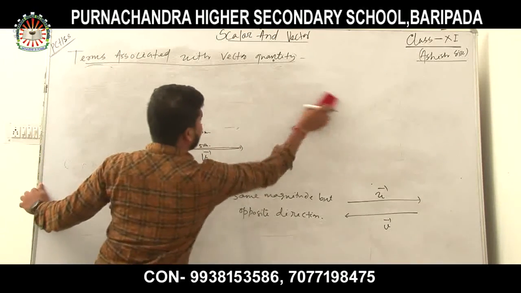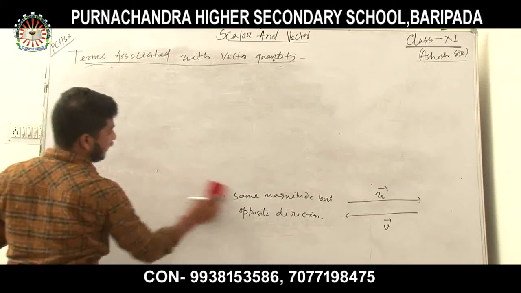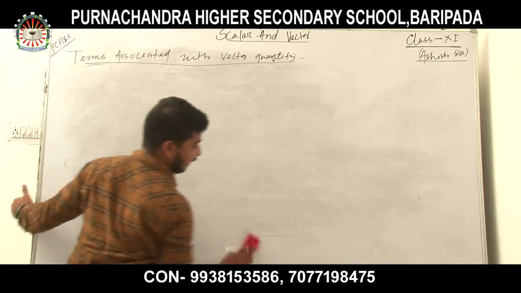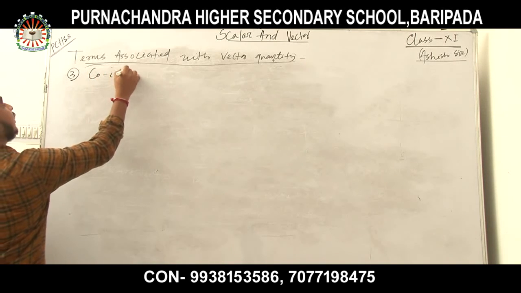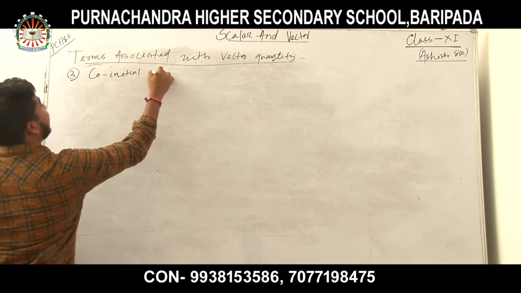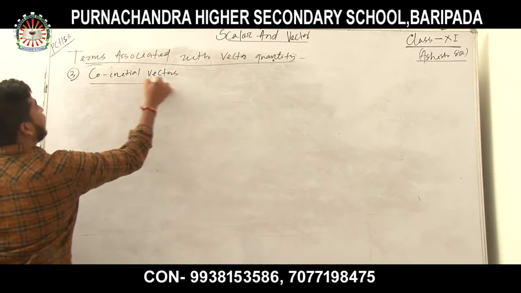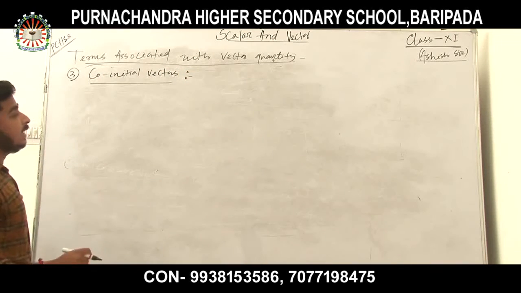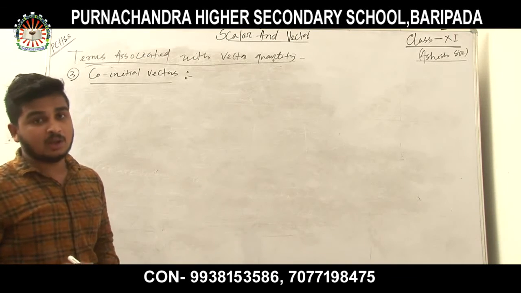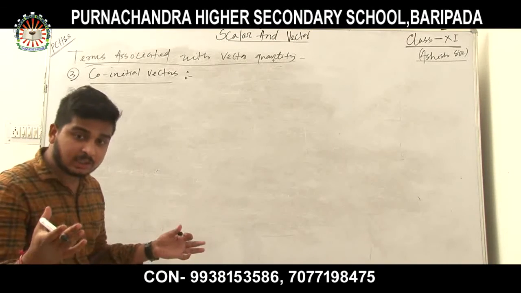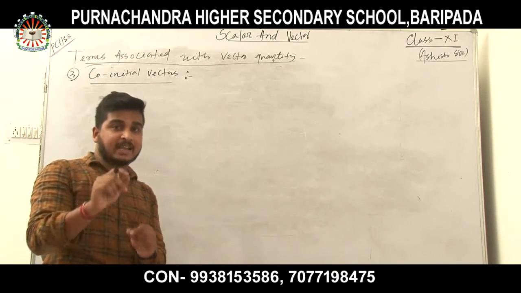Another one, the third one, is co-initial vectors. So what is a co-initial vector? Initial means starting point. Co means same starting point. Many vectors having one starting point.